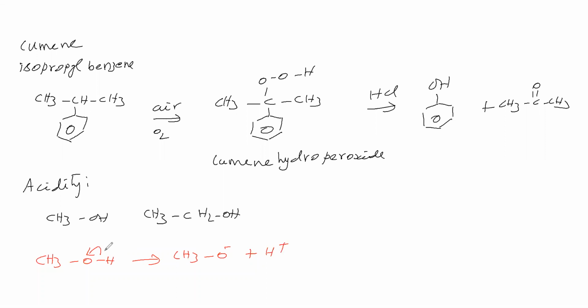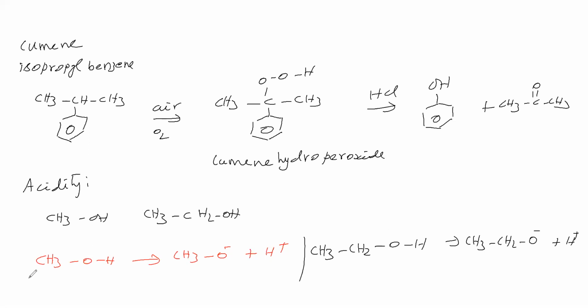So what about acidic nature? How will it be? So methanol's acidic nature we said. Now we will go for ethanol. Ethanol we will take like this. This bond is shifting, therefore we will get ethoxide and H plus. Now methanol is giving H plus, therefore acidic. Ethanol is giving H plus, therefore acidic. What about their acidic strength?